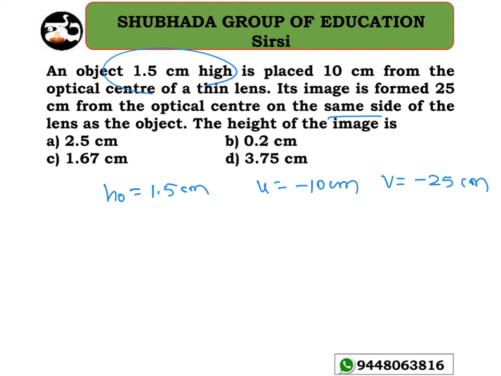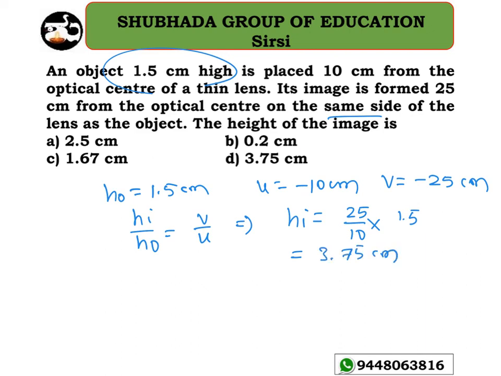Again, I need to use the magnification formula here. Height of the image to the height of the object is equal to v divided by u. It implies height of the image equal to 25 divided by 10 into height of the object. Height of the object is how much now? 1.5. So I will get 3.75 centimeter. Option D is the right answer for this question.